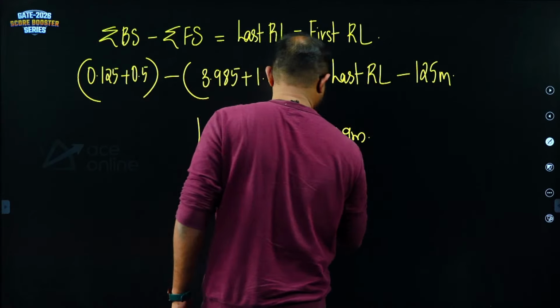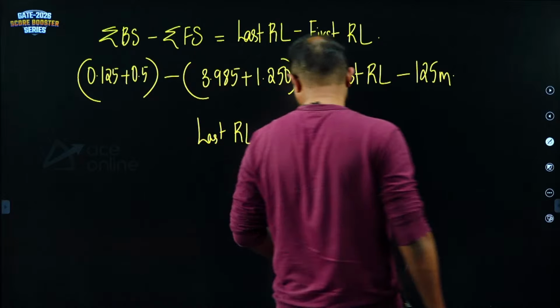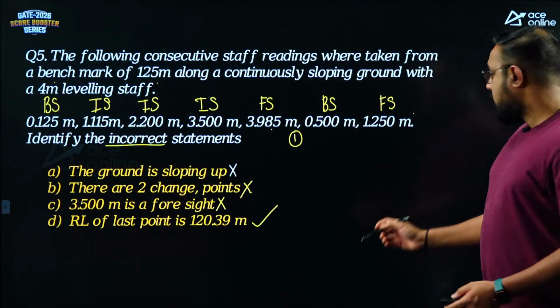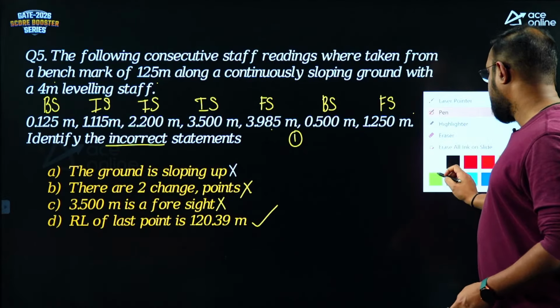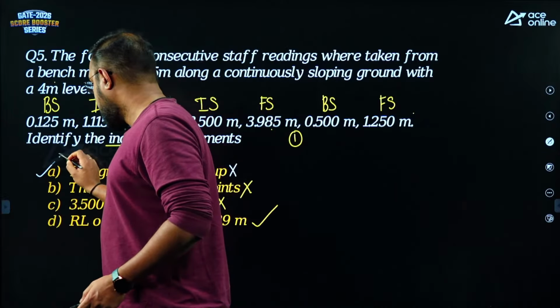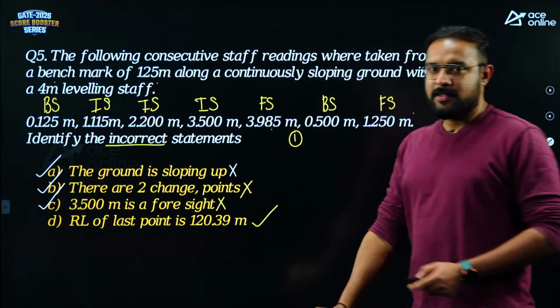120.39 meters. Okay, so what are they asking? So the last reduced level is 120.39. That is correct. Finally, what are they asking? They are asking which of the statements are incorrect. So the incorrect statements are A, B and C.